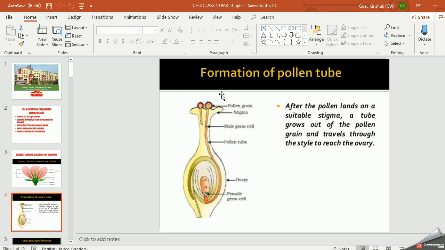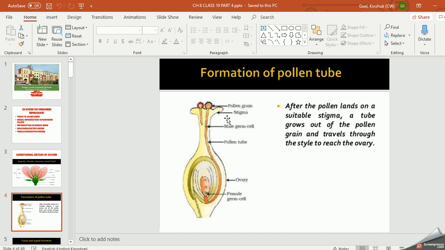Now, when these pollen grains fall on the stigma, they develop a tube inside the style, which opens into the ovule and reaches the ovary. The ovule is present in the ovary. This pollen tube develops only when pollen grains fall on the stigma. And this pollen tube reaches the ovule through an opening called the micropyle.